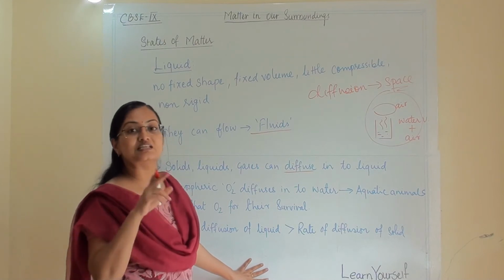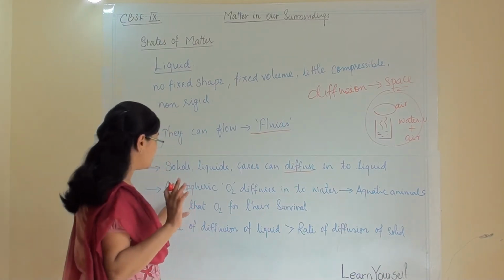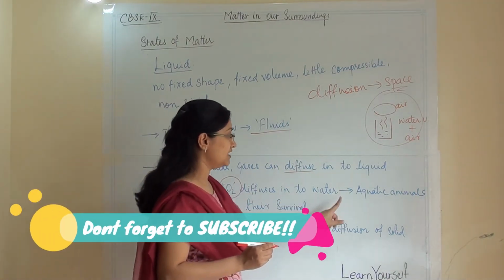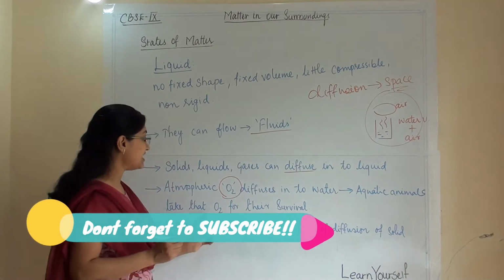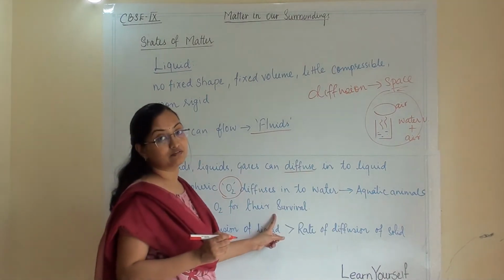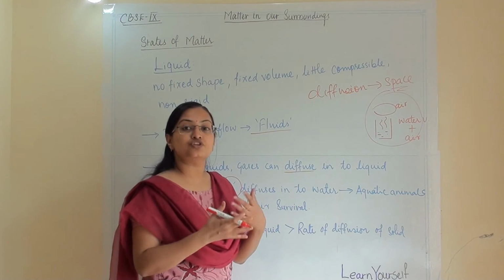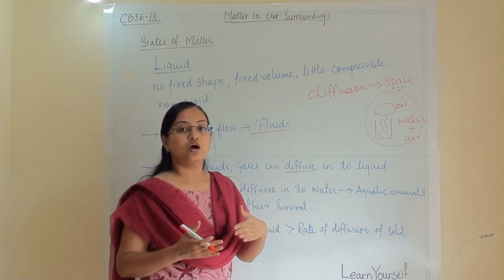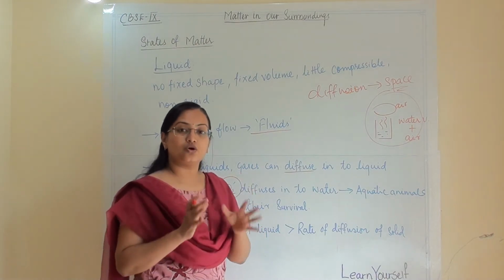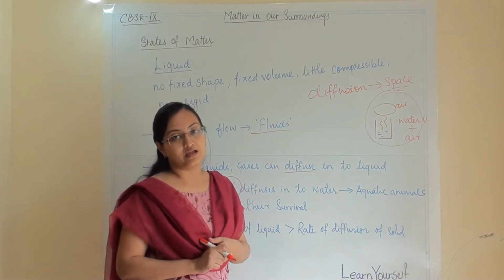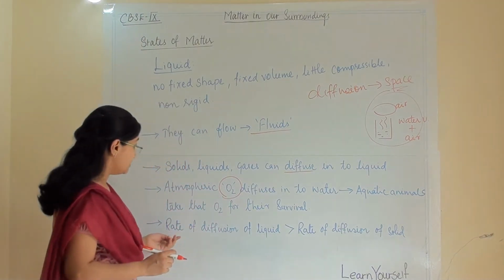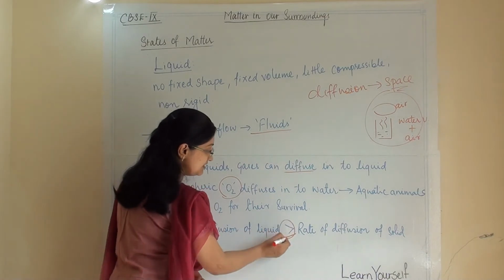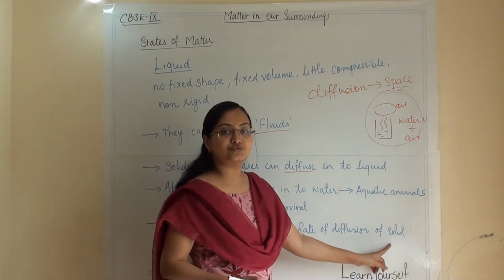And that process is known as diffusion. So atmospheric oxygen diffuses into water and aquatic animals take that oxygen for their survival. Because of this diffusion process of atmospheric oxygen into water, that oxygen is available for aquatic animals.